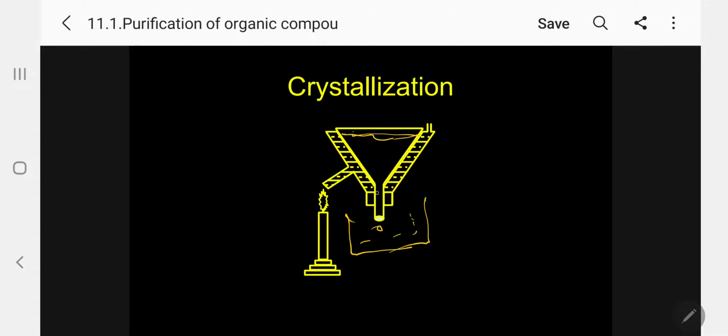So the hot solution will come through and collect in a beaker. So filter while hot. This is a hot funnel. The hot water is passed through the side tube, so that the inside of the funnel is always hot and the solution will not crystallize during filtration.